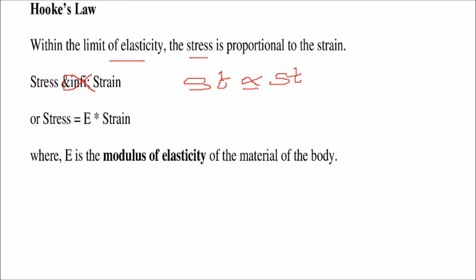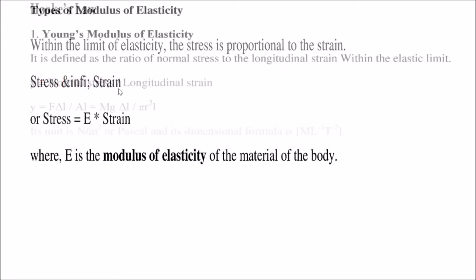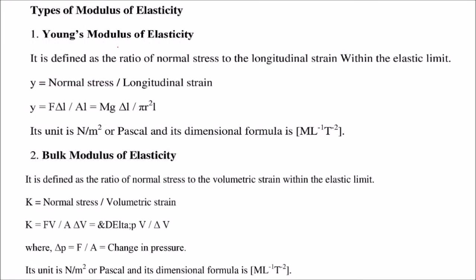If you remove this proportionality sign, it will be stress is equal to E into strain. E is the modulus of elasticity. So for different materials, different bodies, there are different moduli of elasticity. This is Hooke's law. What are the types of modulus of elasticity? Young's modulus of elasticity, bulk modulus of elasticity.